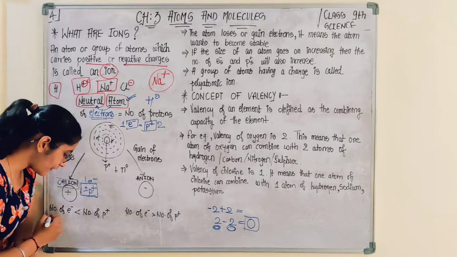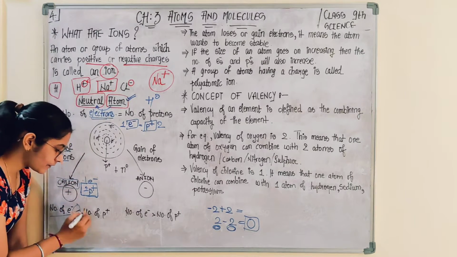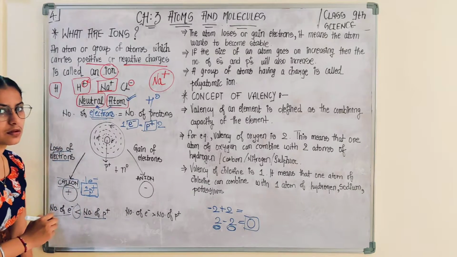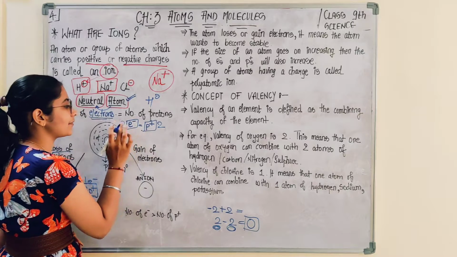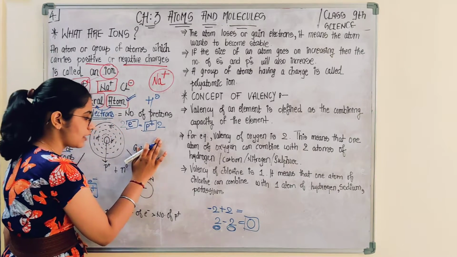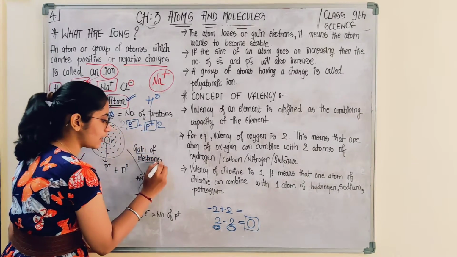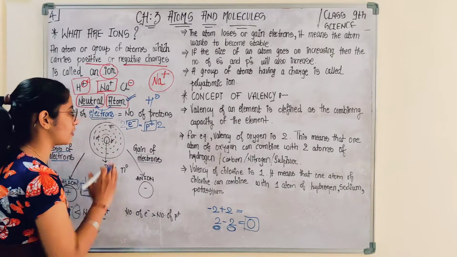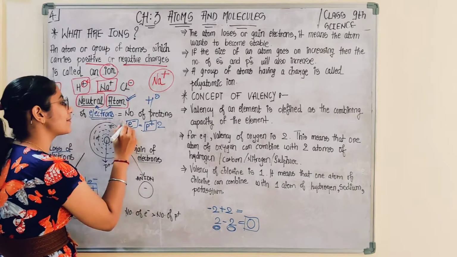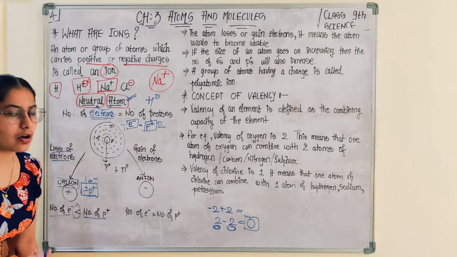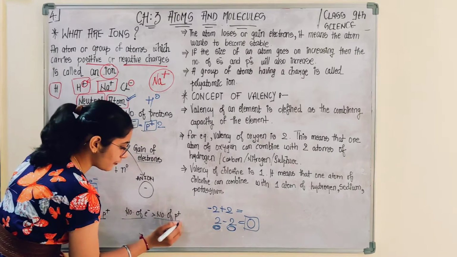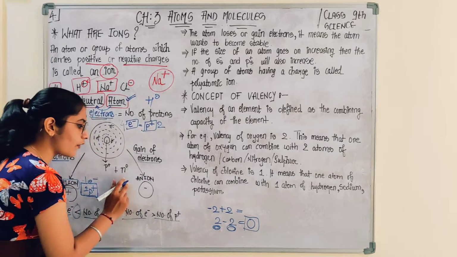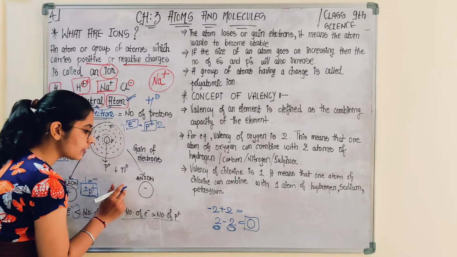Here the number of electrons would be less than the number of protons. In the opposite case, suppose a neutral atom has 2 electrons and 2 protons, but gain of electrons occurs, that means the atom gains electrons. Suppose from 2 it becomes 4, it gains 2 electrons. That means the number of electrons is more than the number of protons, so the overall charge on the atom is negative.